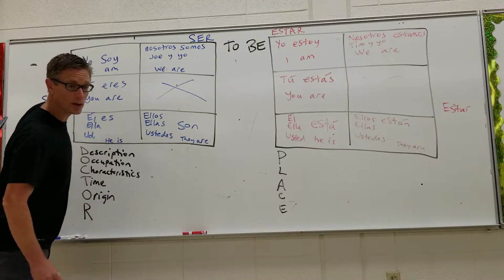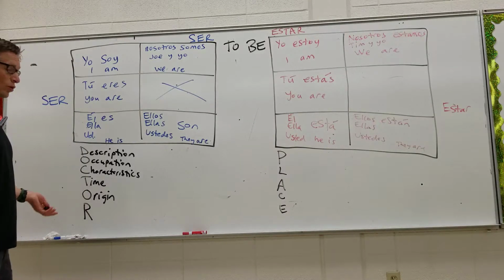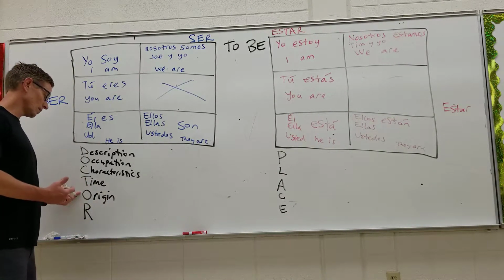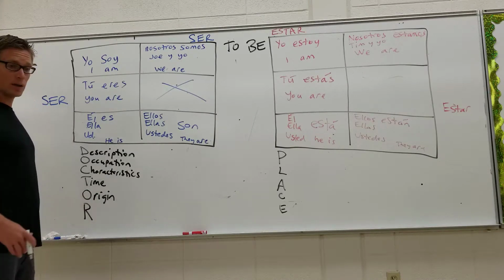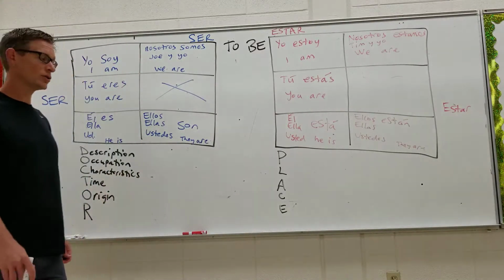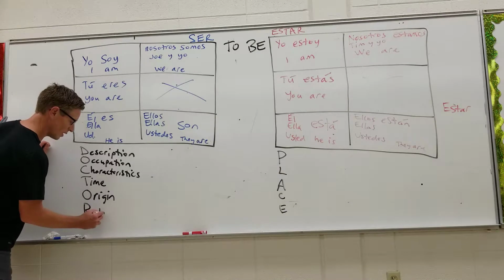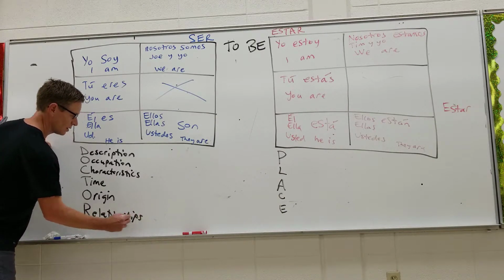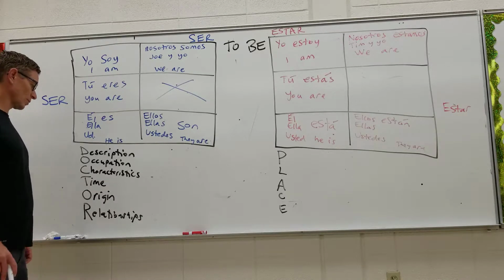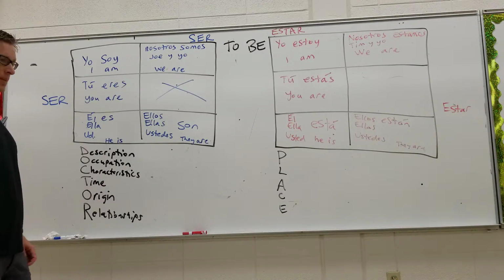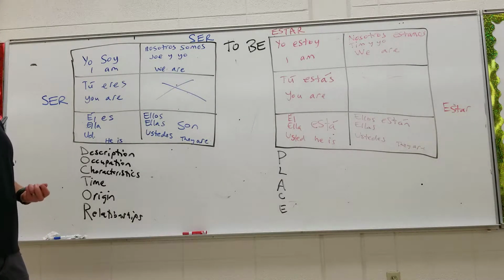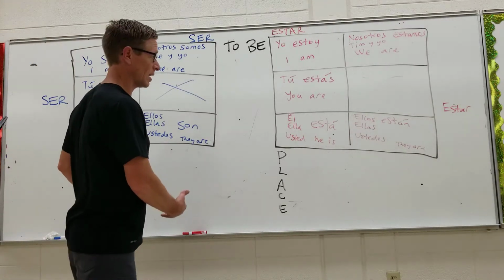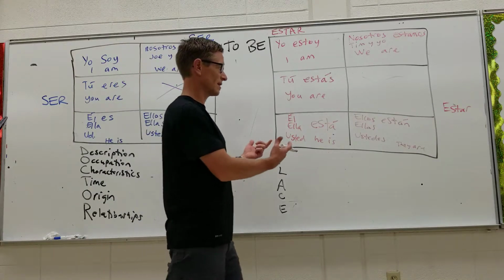And origin. I used this one myself when I said yo soy de Sioux City. This is my origin. You can't change that. It's permanent. And relationships is an R. For example, she is my mom. Ella es mi mamá. Because once she's my mom, she's always my mom. I'm not going to say she's temporarily my mom.